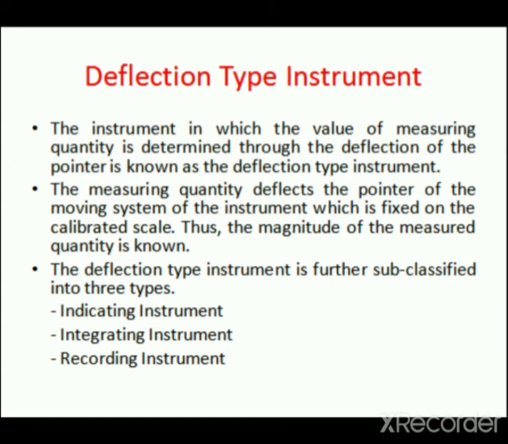The magnitude of the measured quantity is known. The deflection type instrument is further subclassified into three types, that is indicating instrument, integrating instrument and recording instrument.